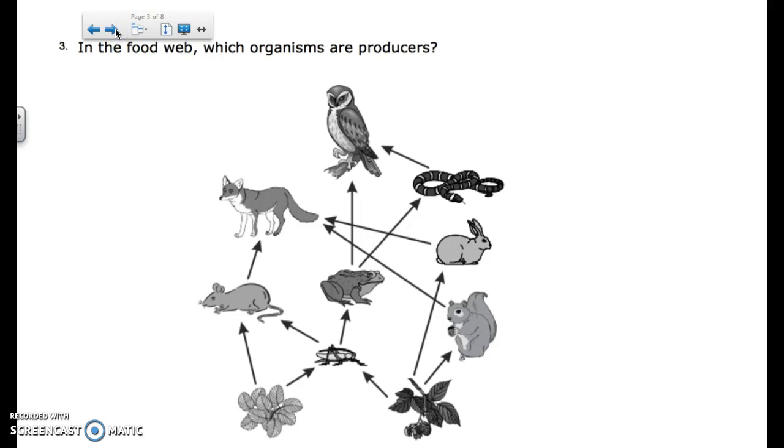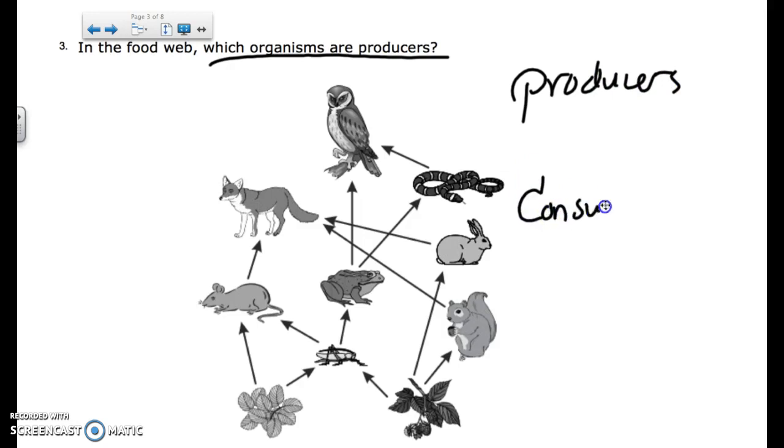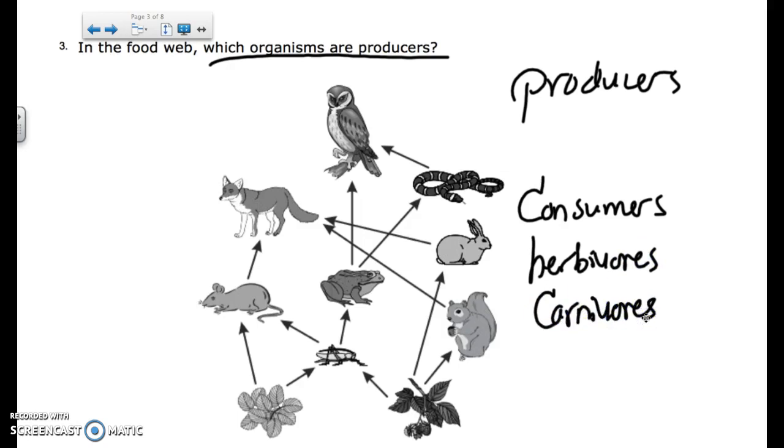Now, let's take a look at this. We have a food web, and I'm asking you, which organisms are the producers? Okay? In this, I see producers, consumers. I don't see any decomposers. Now, there's types of consumers. I see herbivores. I see carnivores. Do not see any omnivores that I can tell. No, I do. There we go. Omnivore. I see one. Omnivores.